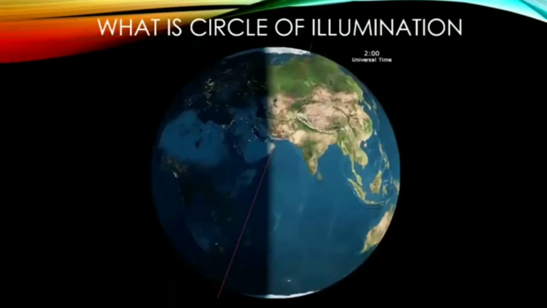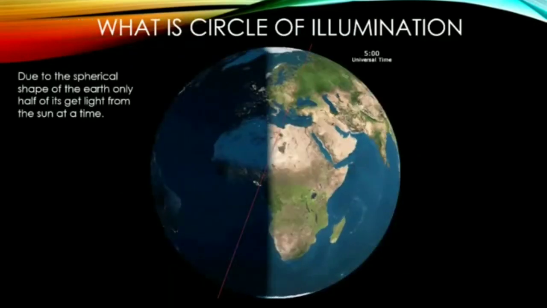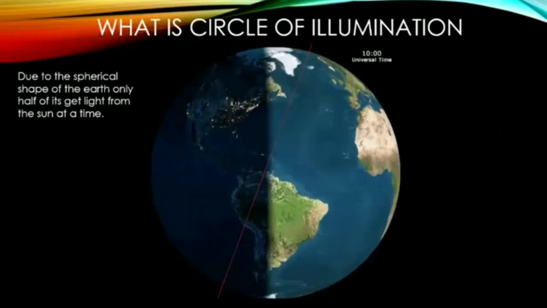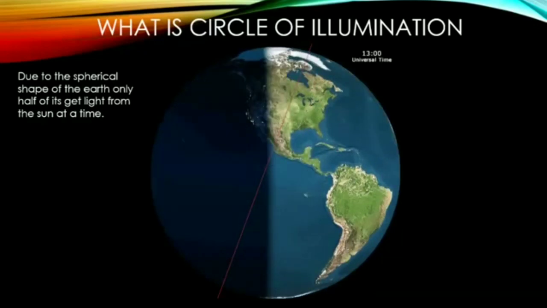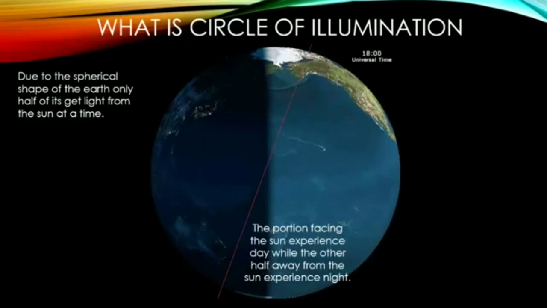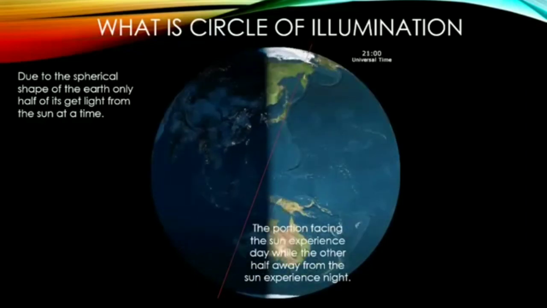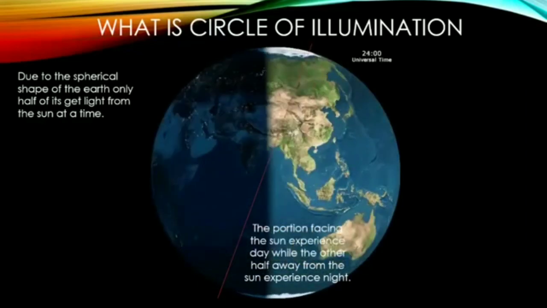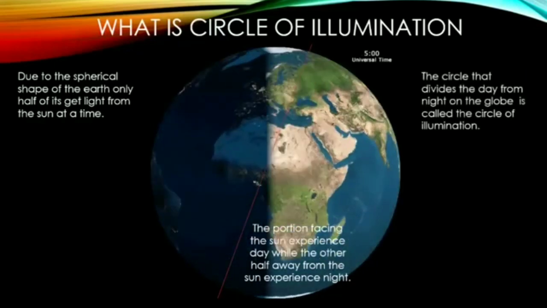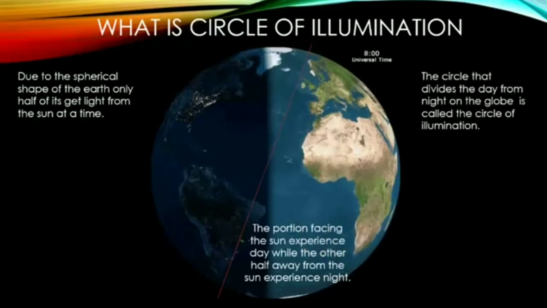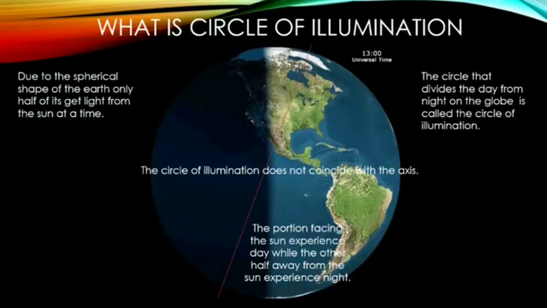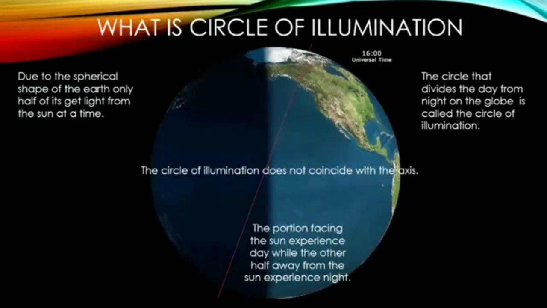What is circle of illumination? Due to the spherical shape of the earth, only half of it gets light from the sun at a time. The portion facing the sun experiences day, while the other half away from the sun experiences night. The circle that divides the day from night on the globe is called the circle of illumination. The circle of illumination does not coincide with the axis.